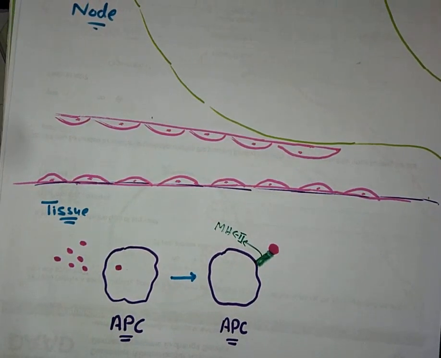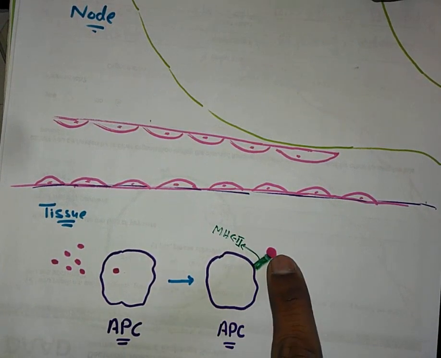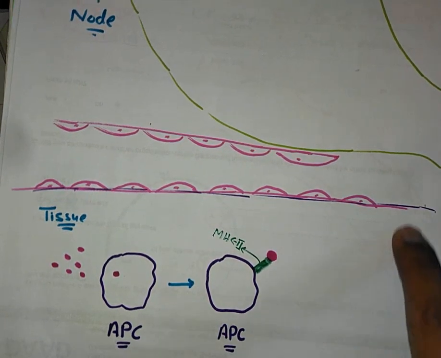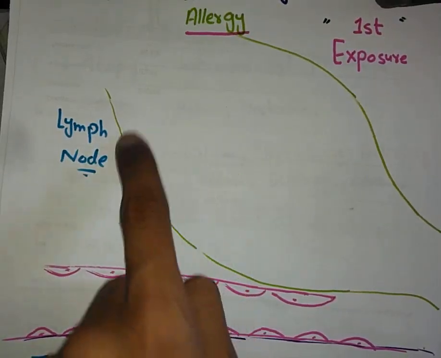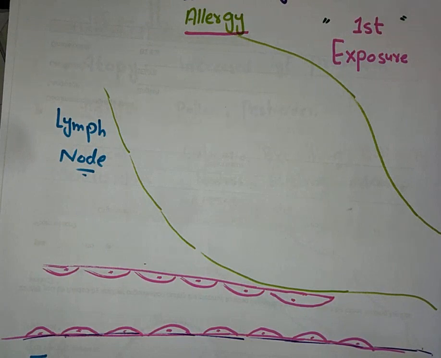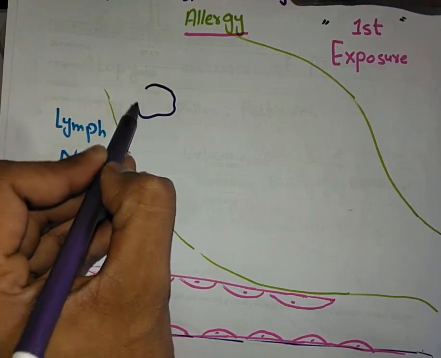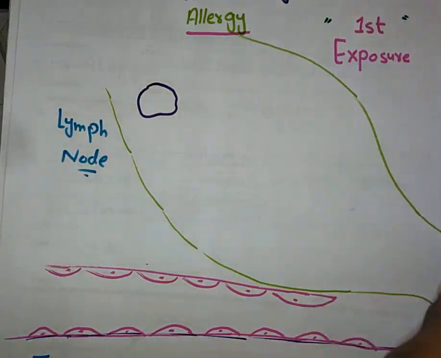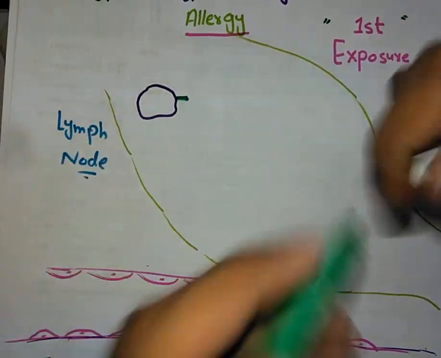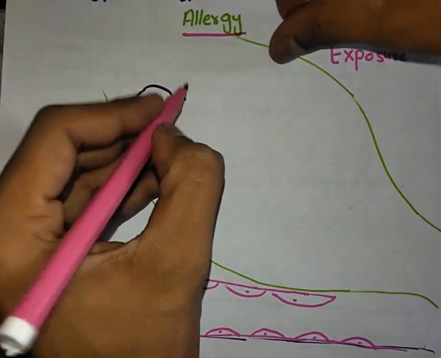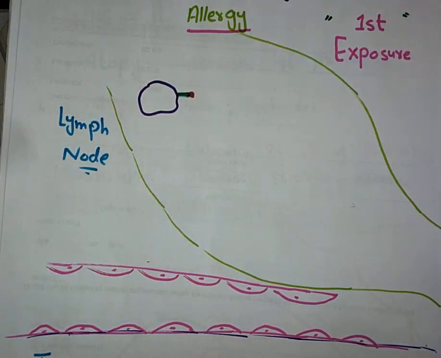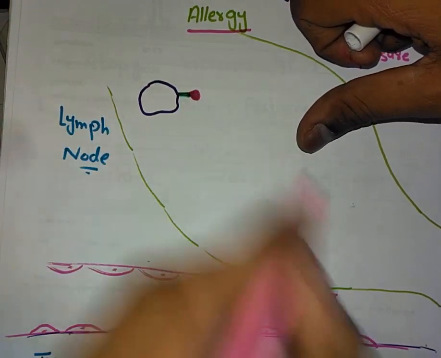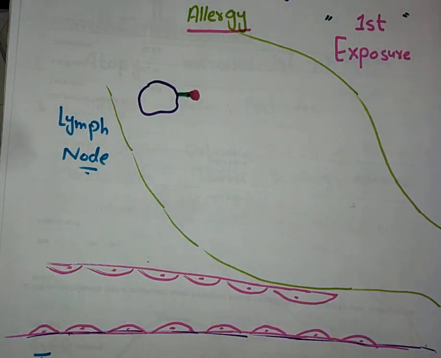Now what will happen? These APCs, along with the allergen, will go and reach the lymph node. Inside the lymph node, we know that B lymphocytes and T lymphocytes are present. So this is a macrophage, and here is MHC2, and here is the allergen. They have entered into the lymph node.